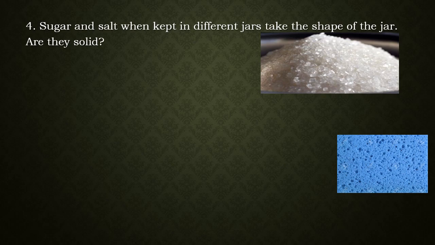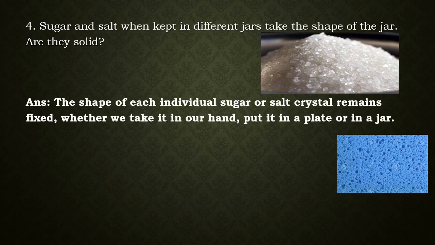Sugar and salt, when kept in different jars, take the shape of the jar. Are they solid? Now if you look at the image here, you can clearly see that sugar and salt are not continuous. Like all other matter, they are particulate. So you have many individual sugar crystals or salt crystals which are present. The structure of these individual crystals is not changing. All the crystals together, they take the shape of the jar. But each crystal retains its shape, which is the property of a solid. So sugar and salt are solids.